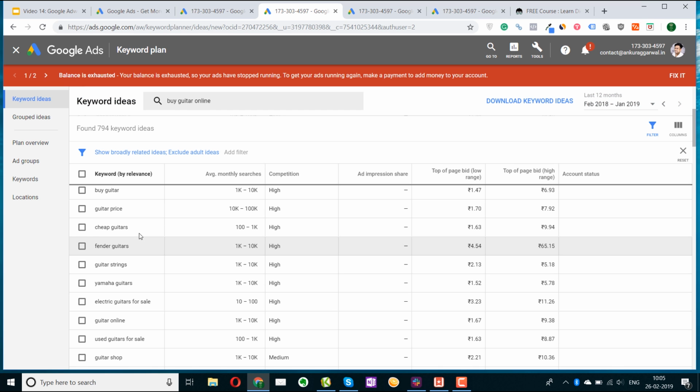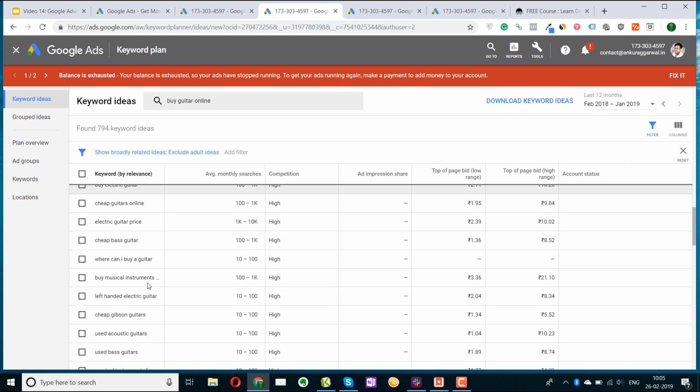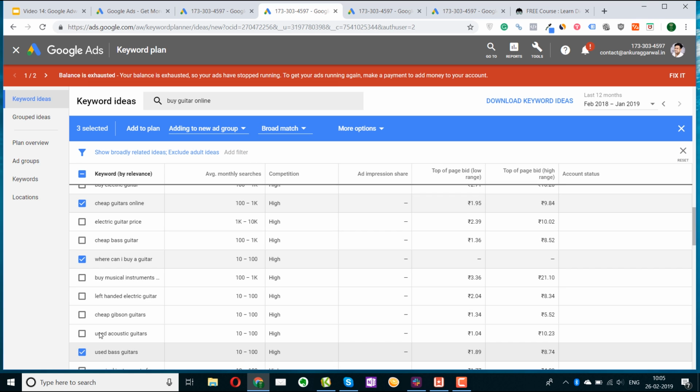And also you can find more keywords just from the keyword ideas here and select all the keywords. Let's say this one or this one suits me. Then I can add it to my plan. I can create a new ad group or I can select any of the existing ad groups and either add it as broad match, phrase match or exact match. So exact match is whenever someone is searching only for this keyword, will the ad be shown. Phrase match is whenever someone is searching for this keyword along with any other words as well. Like someone is searching for cheap guitars online in India. Then the phrase already exists in the broader keyword, which is cheap guitars online in India. Then the ad will be shown. And similarly, we have broad match.